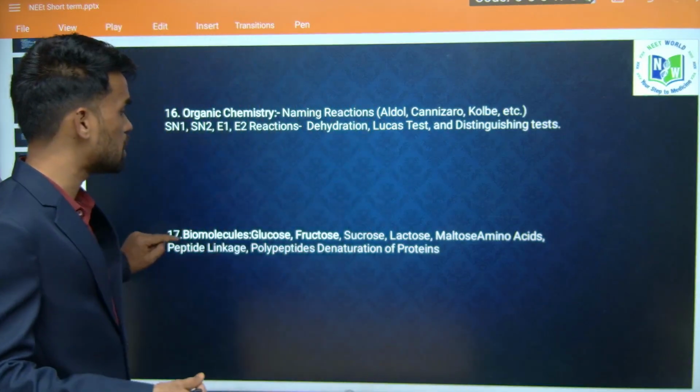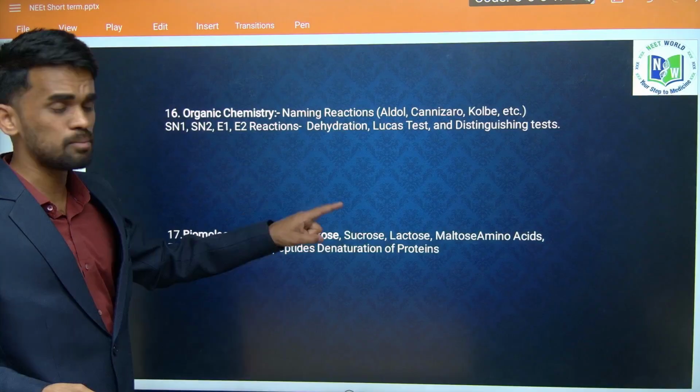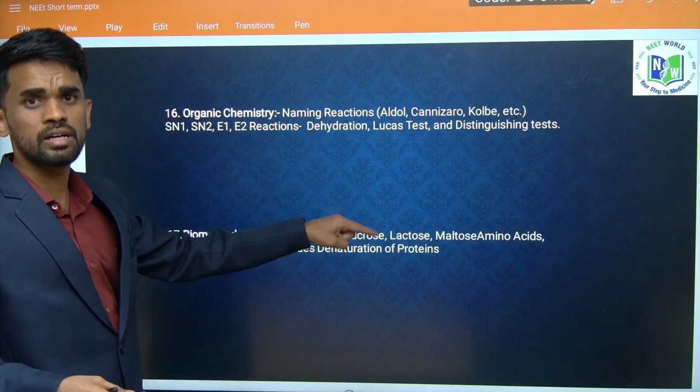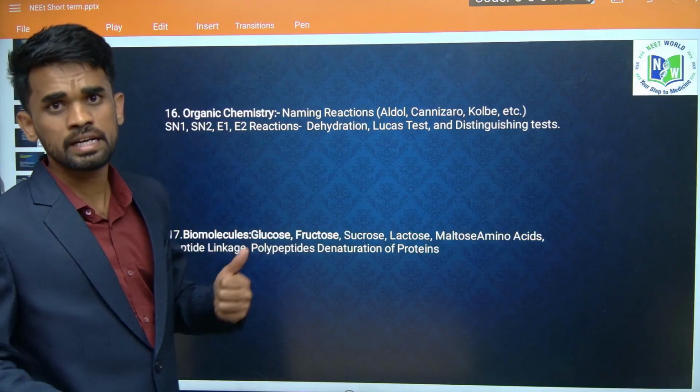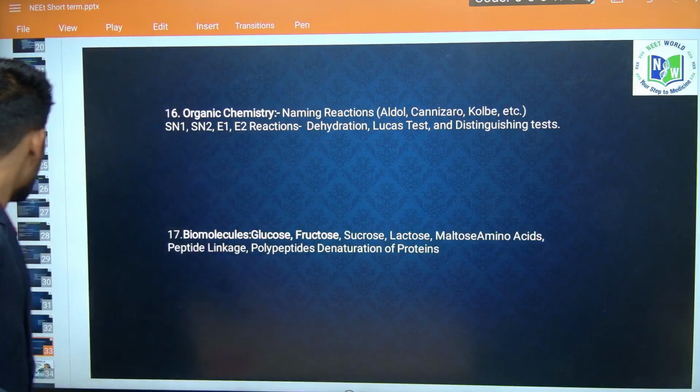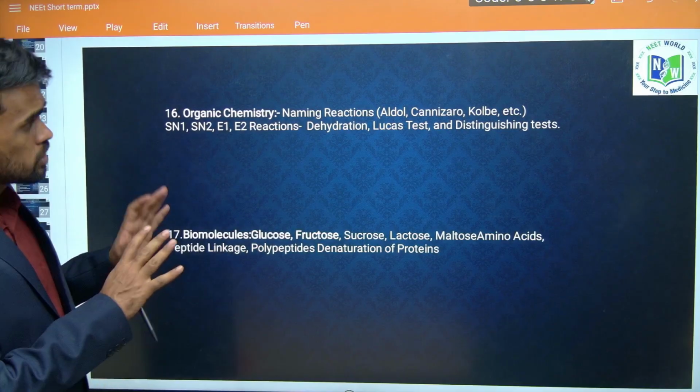The next we have the biomolecules part. Here we can study complete data about carbohydrates, amino acids and everything. Okay, so that's it about the chemistry part.